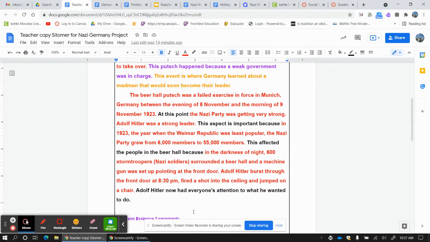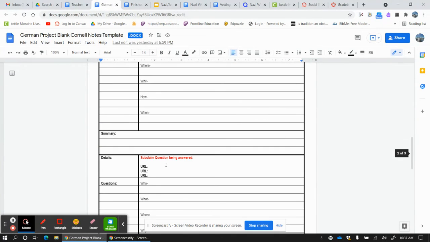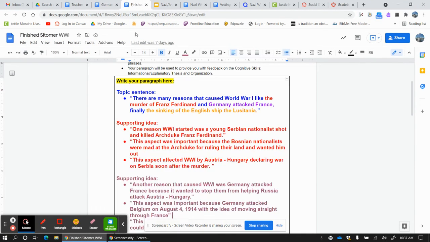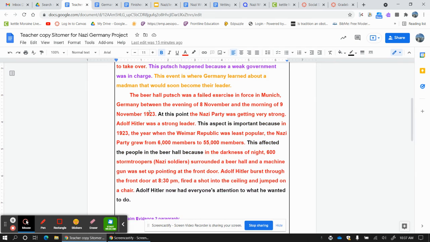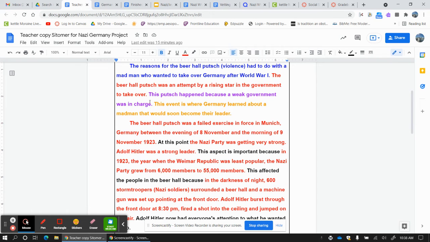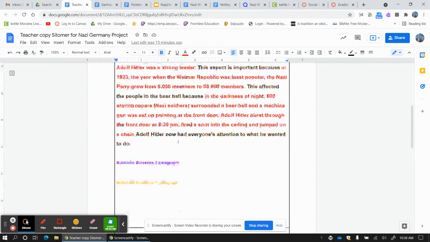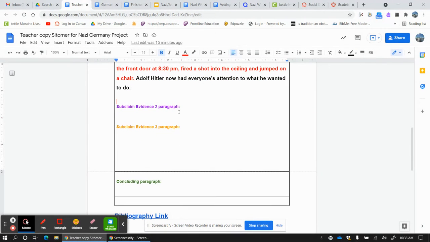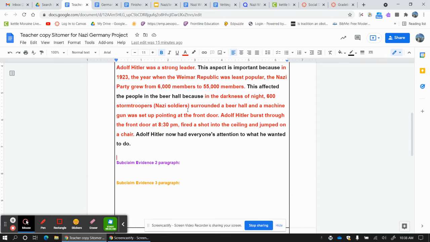So now my purple paragraph, which is going to be your summary from these notes down here, is going to explain this putsch happened because a weak government was in charge. So I'm probably going to hear more about the Weimar Republic down here and how Adolf Hitler didn't like that. All right? That's what we're doing.